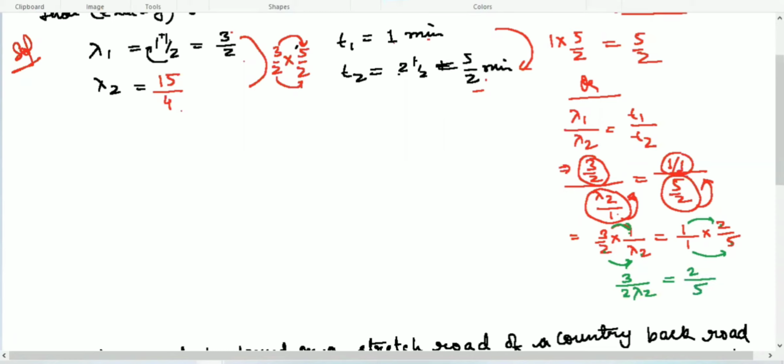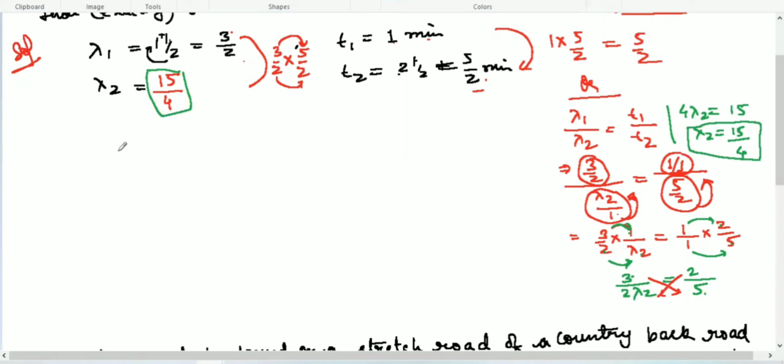Now what will be the rule here? Fraction equal to fraction, we cross multiply. So 2 lambda 2 multiplied by 2 gives you 4 lambda 2, equal to 5 multiplied by 3, which is 15. Lambda 2 is equal to 15 over 4. See here, here is also 15 over 4, and in this way also you get 15 over 4.